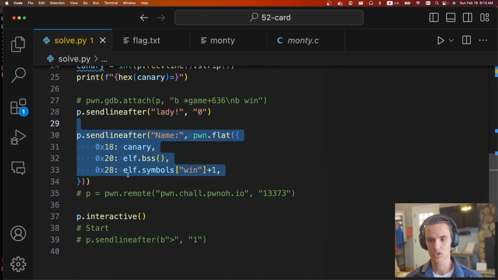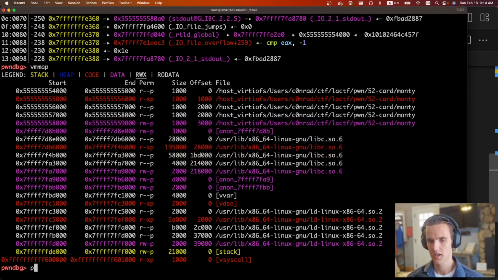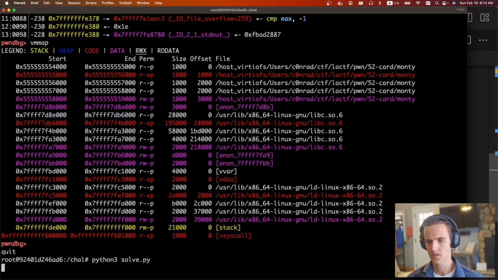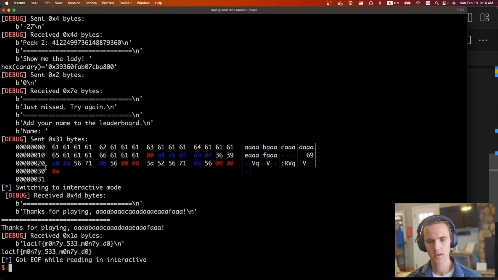But anyways, we push all those and we should just get shell. Do python3 solve.py. And we get the flag, LACTF Monty C Monty do.